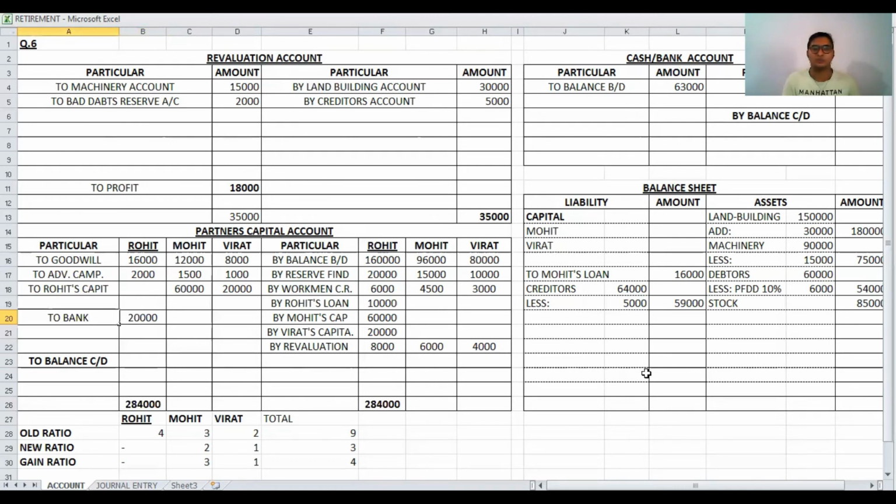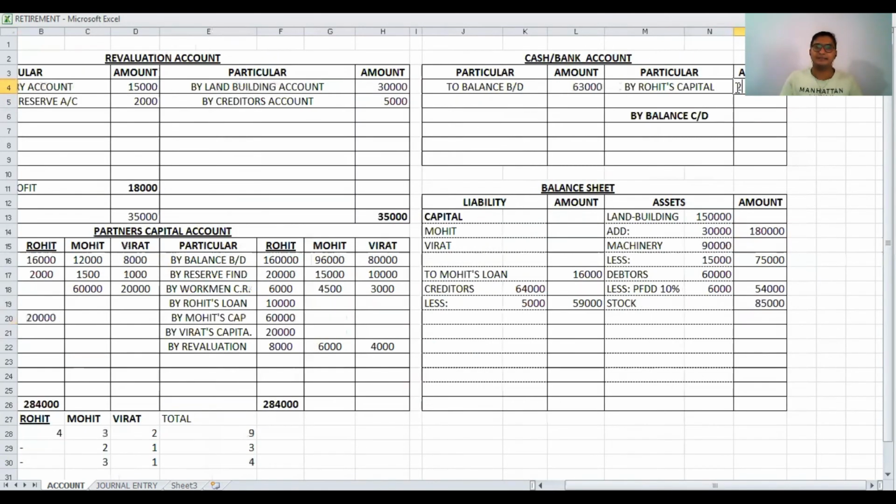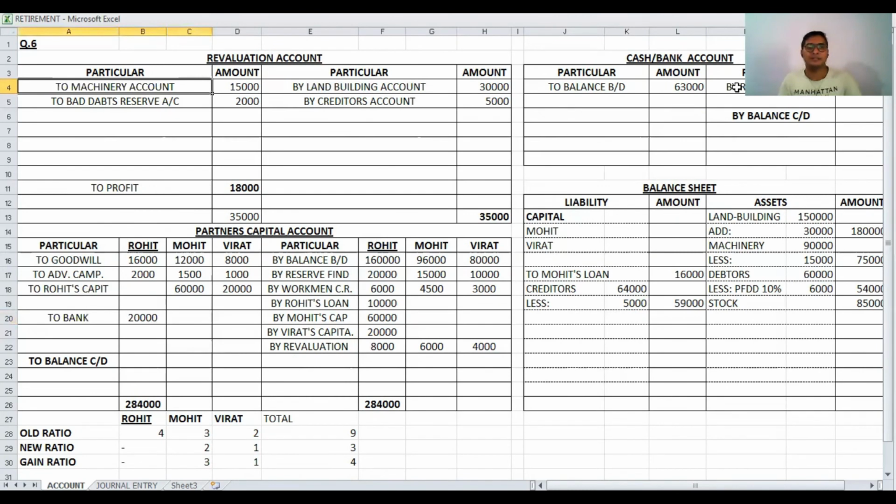Out of the difference, the 20,000 that we have to pay, we are paying 20,000. Here it is a debit entry, and in the cash bank account we have to write on the credit side by Rohit's capital account, and the amount is 20,000. Once again, it is a debit entry in Rohit's capital account, and in the cash bank account it is a credit entry.